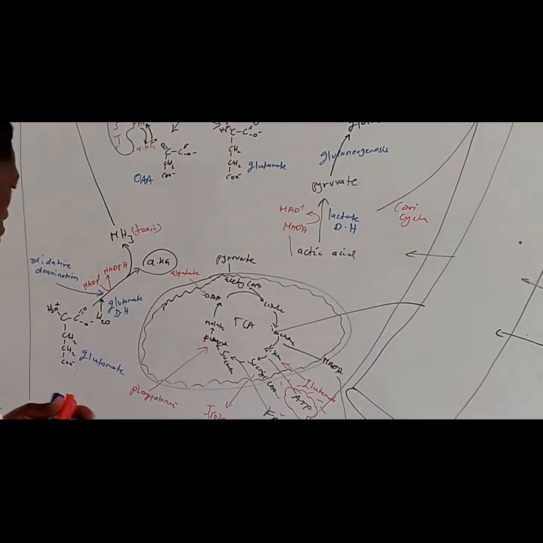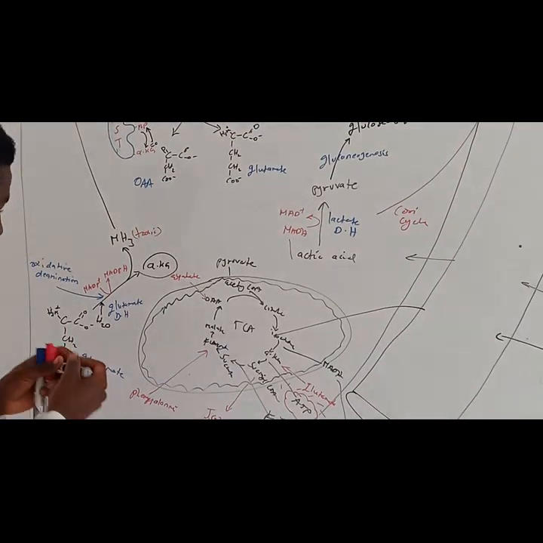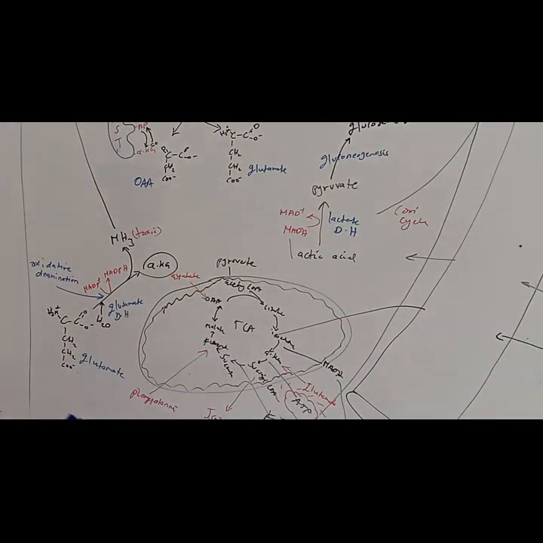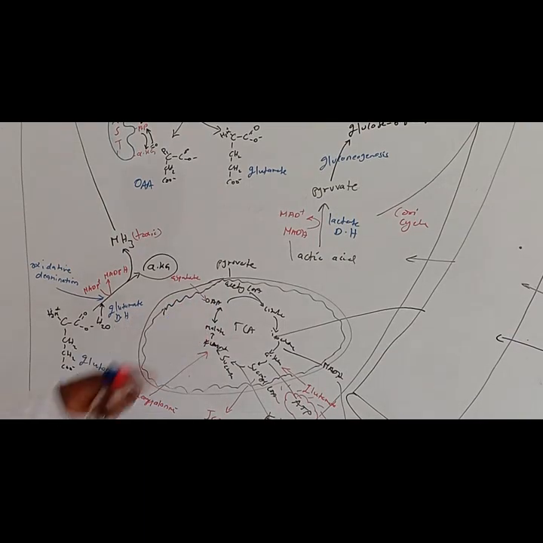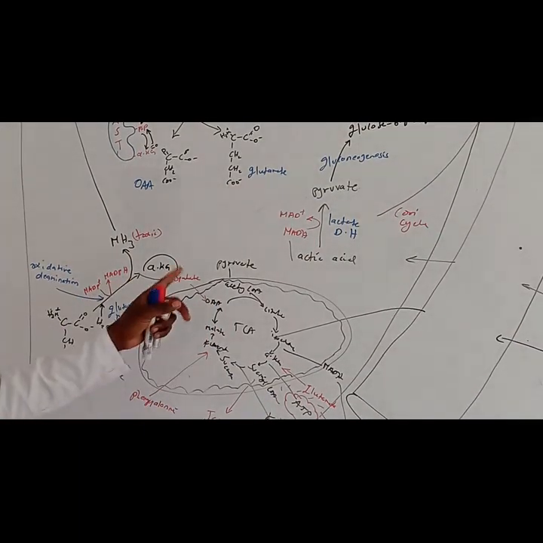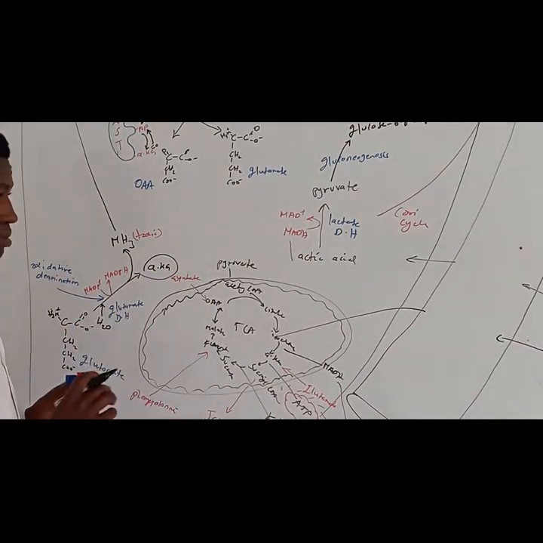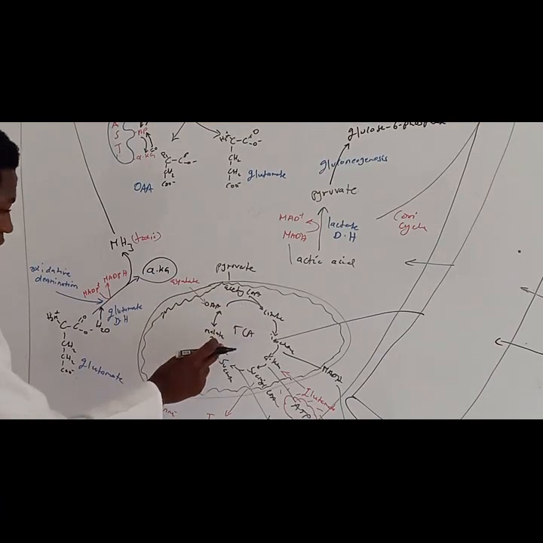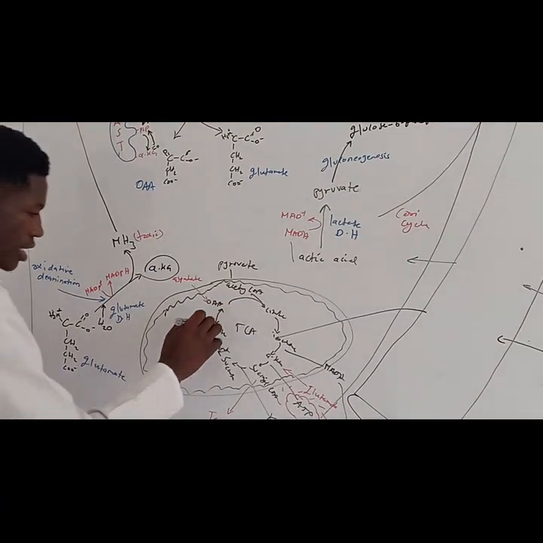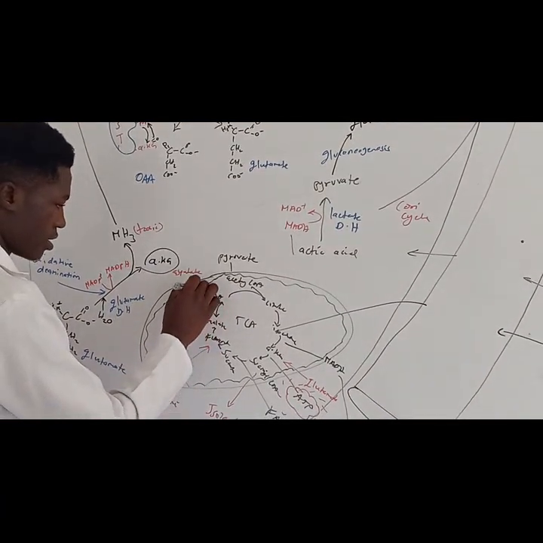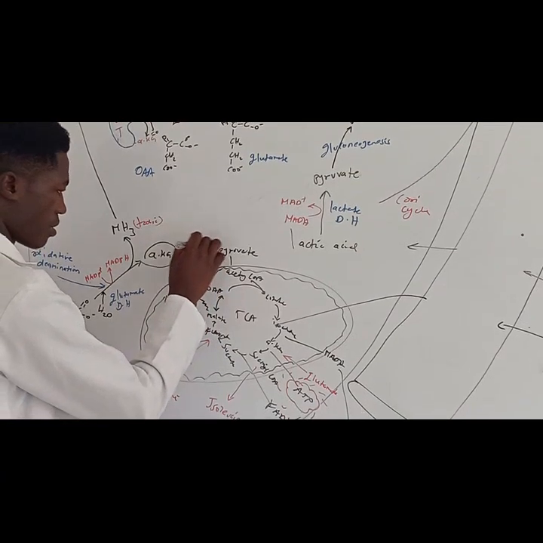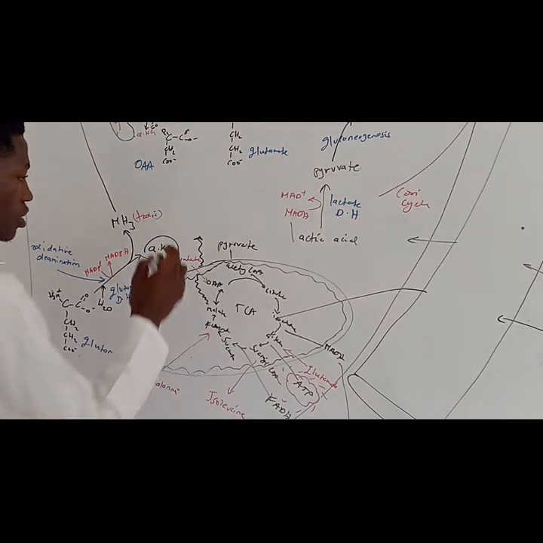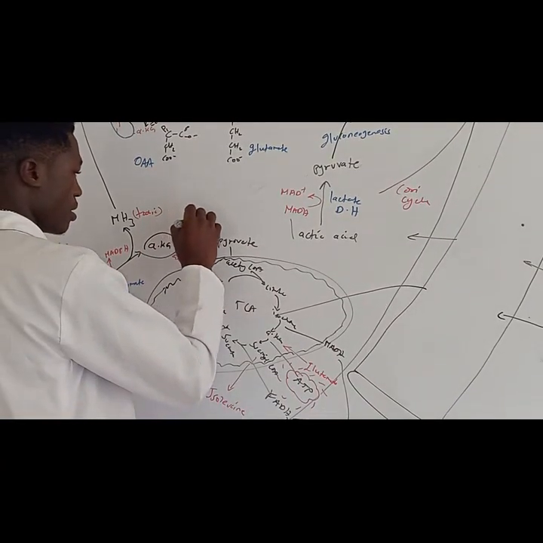Now let us see how we can use oxaloacetate in gluconeogenesis. Remember, this reaction here is reversible between oxaloacetate and malate. Oxaloacetate can be converted to malate because oxaloacetate cannot penetrate the mitochondrial membrane. So what is going to happen? We are going to convert oxaloacetate into malate. Then malate can penetrate and get out of the mitochondria.